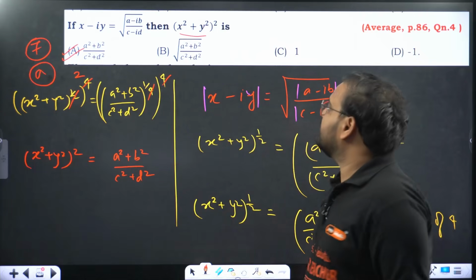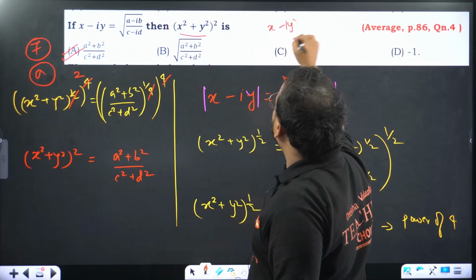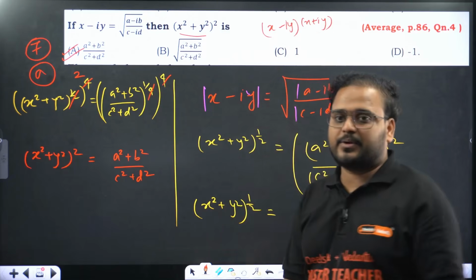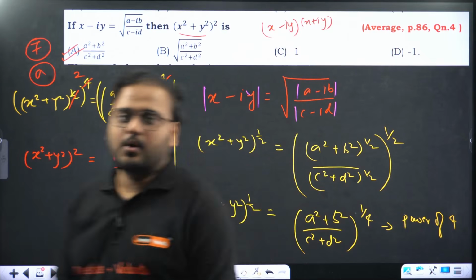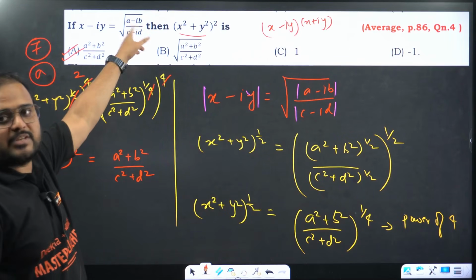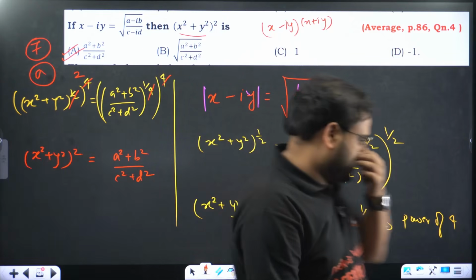What I was talking about in the previous case, you multiply x minus iy into x plus iy, this becomes x square plus y square. It's basically with the conjugate. You can take that over here also. It will become a square and b square, c square and d square. Getting it now? This is the method of modulus.